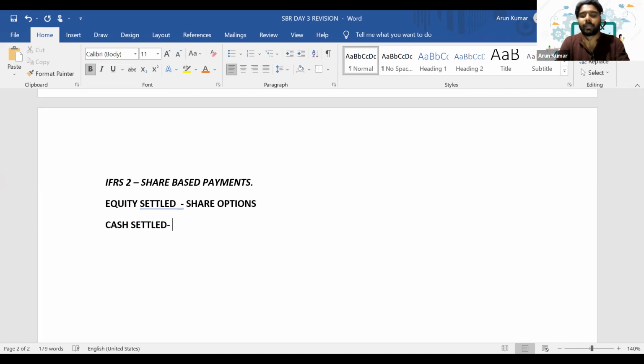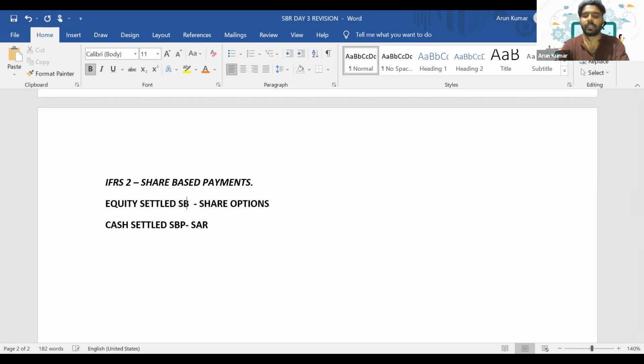Then cash settlement, if you are coming across a situation of share appreciation rights. Share appreciation means if there is an increase in the value of the share, that amount will get paid to employees. If the share value appreciates, that increase in value of the share will be given as cash to your employees. You will be settled at the intrinsic value of that share option. So in that scenario, if you come across anything known as SAR issued to directors or employees, then it's an indicator that it's a cash settled share-based payment.